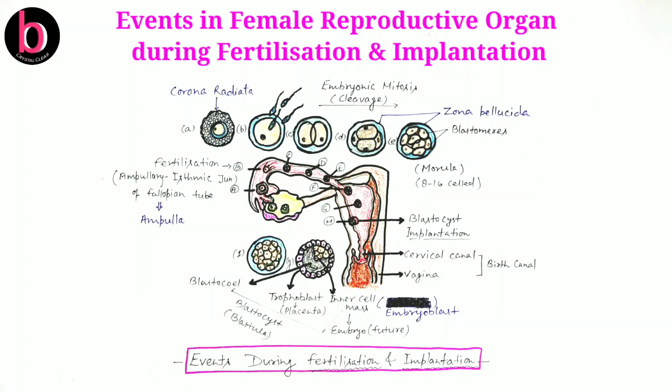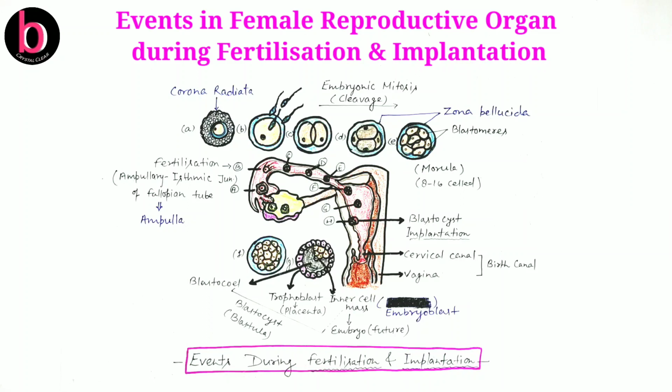Now, in this semen, the number of sperm is nearly 200 to 300 million. These sperms start to move inside the female reproductive tract. They reach first the cervix or cervical canal, then the uterus, and after the uterus they move to the respective side of the fallopian tube. Here in this diagram, only one fallopian tube is indicated.